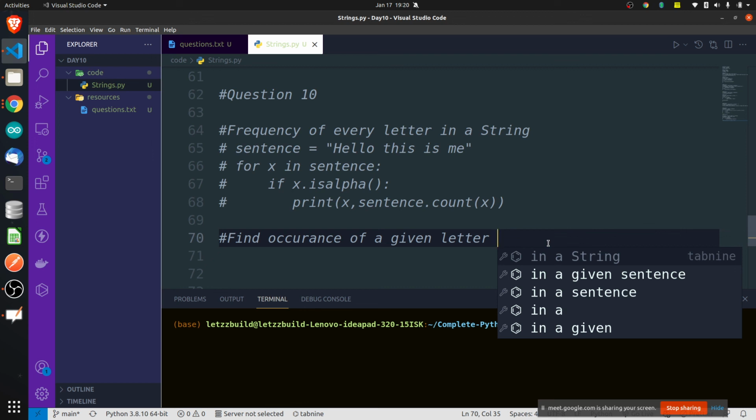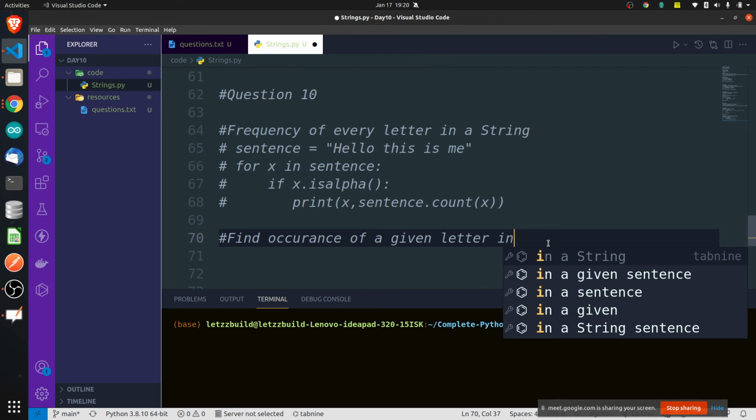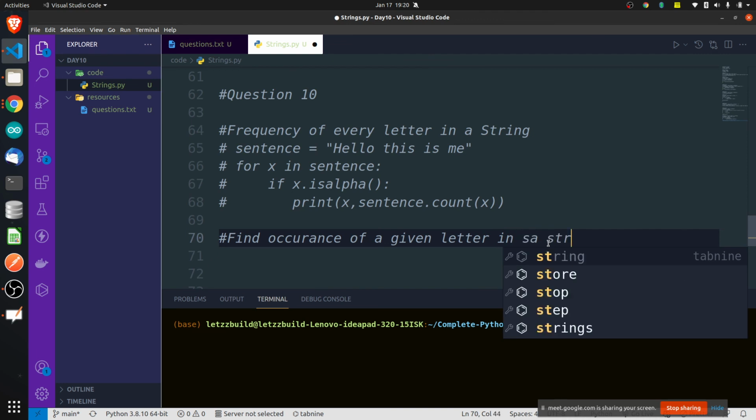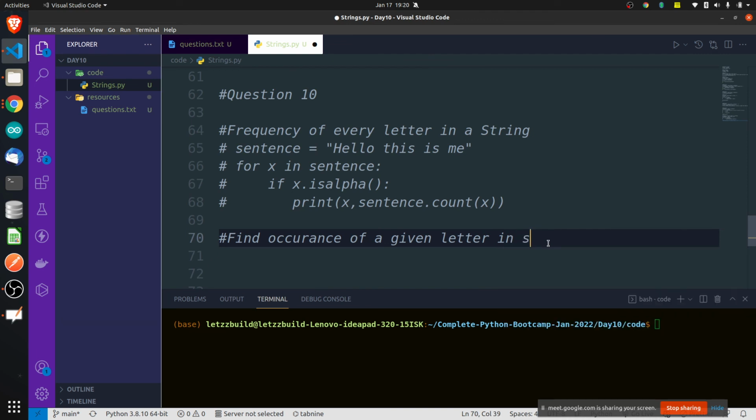Find the occurrence of a given letter in a string. How to do this? You tell me. Let's see. If you are able to do this, you have understood it. Find the occurrence of a given letter in a string.